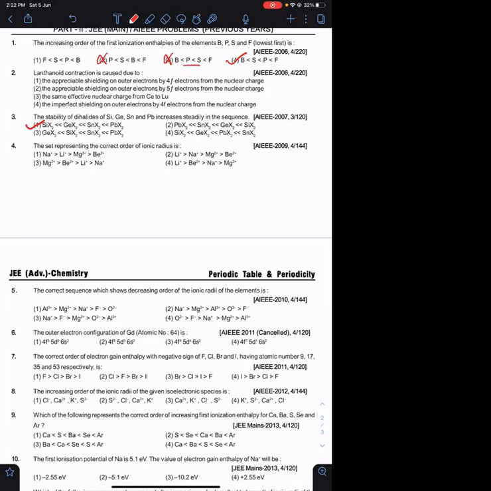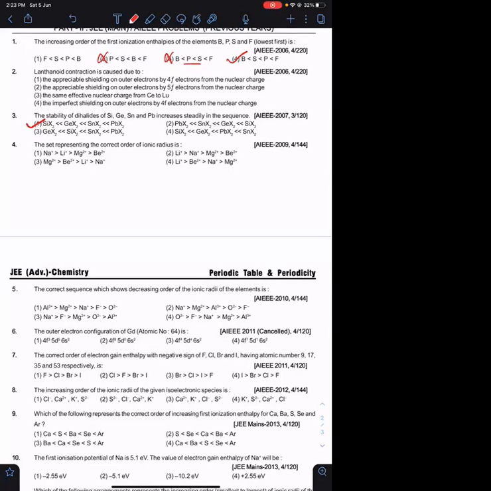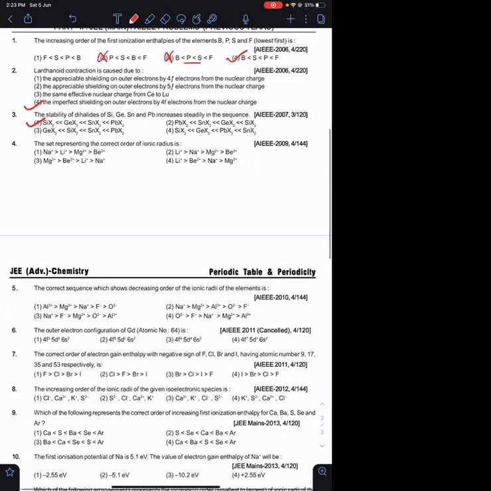Option 2 maybe they are saying appreciable shielding, that will also be wrong. Same effective nuclear charge is wrong. Effective nuclear charge keeps on increasing. That is due to imperfect shielding of outermost electrons by 4f electrons from the nuclear charge. Option 4 it will be. Agreed? Okay. If you have any doubt, please let me know.